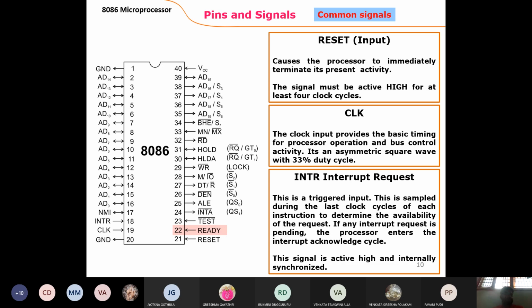Next, ALE, already said, and coming to pins 24 to 31, there are two types of modes. Already said that using a single IC we can work in two mode operations: one is minimum mode and one is maximum mode. What is minimum mode? We execute the results internally, for internal processes. That is called minimum mode. Maximum mode means after executing the result, it is connected, interfacing to the other circuit.